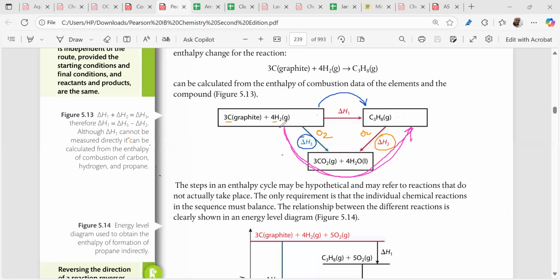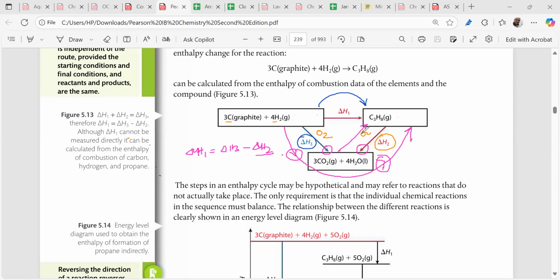Now we have to make sure that delta H1 is equal to what? Delta H1 is equal to delta H3. See the arrowhead, you match it. And what happens? This arrowhead is opposite. Can you see this? So we have to flip this. When flipping this, what happens? The sign flips only, right? The enthalpy sign flips.